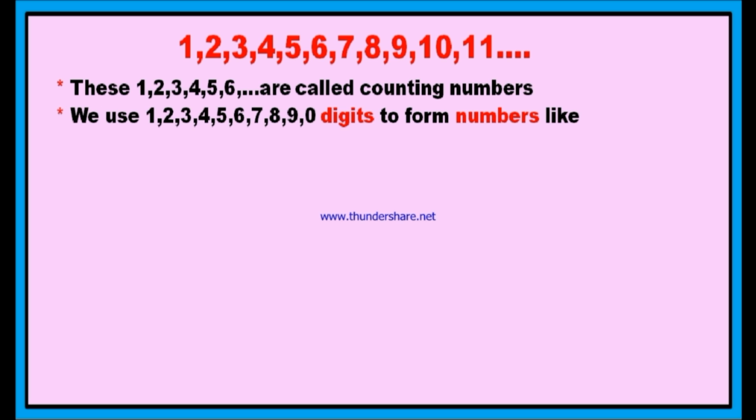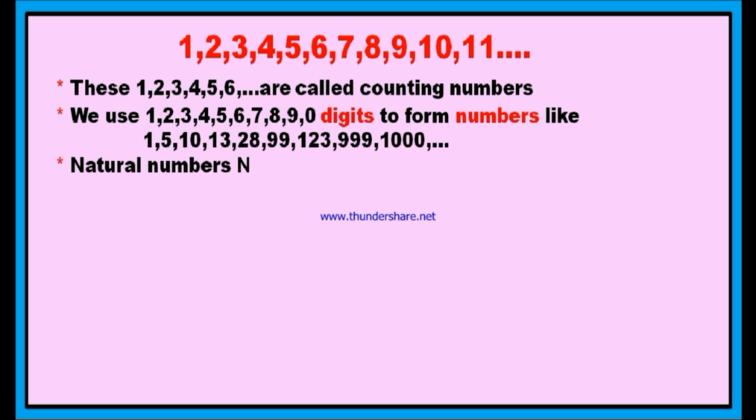These 10 are called digits, and these digits are useful to form numbers. Any number can be formed by these 10 digits only. How many digits are there? We have 10 digits. And what are they? 1, 2, 3, 4, 5, 6, 7, 8, 9 and 0. We can form numbers by means of these digits. For example, 1, 5, 10, 13, 28, 99, 123, 999, 1000 and so on. All these numbers are formed by means of these 10 digits.